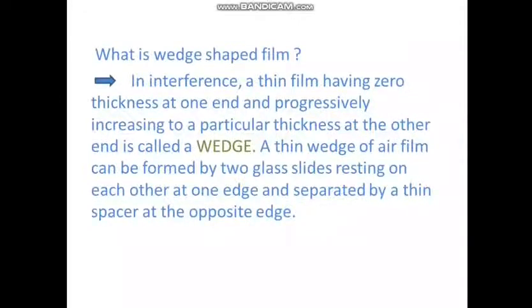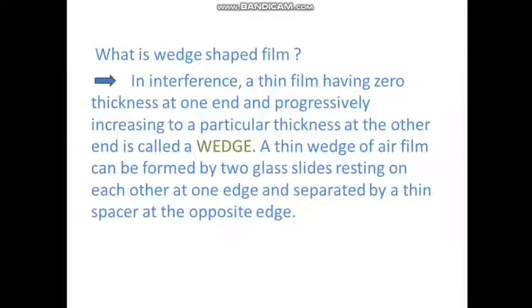Thus, a film of thickness in the range of 0.5 micrometer to 10 micrometer may be considered as a thin film.